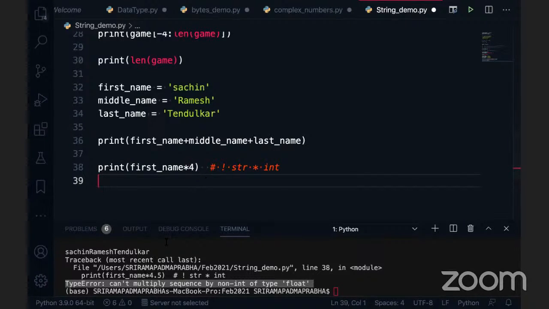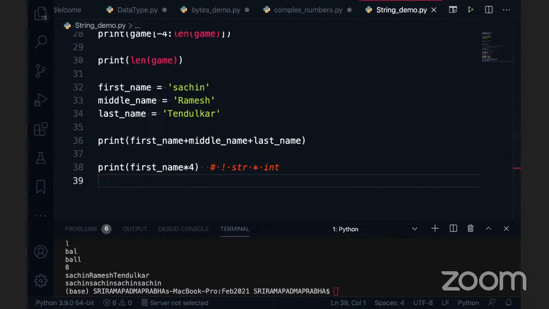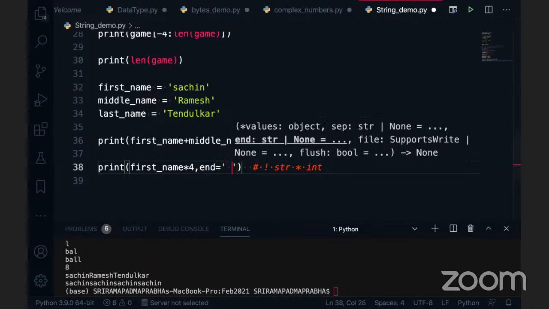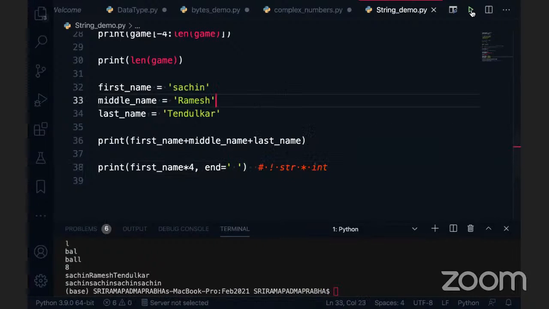What do you want to print? Okay, you are saying that I got this output, and you want spacing. How will you do it? Can I use this one? There is an end equal to, can I give the space here? Is it possible? If I go and execute this, I'll get only the last one, right?